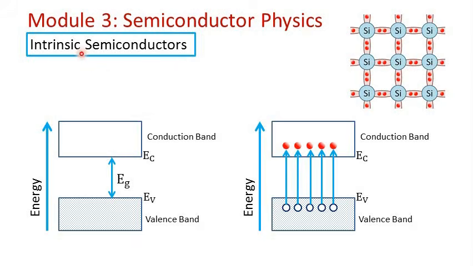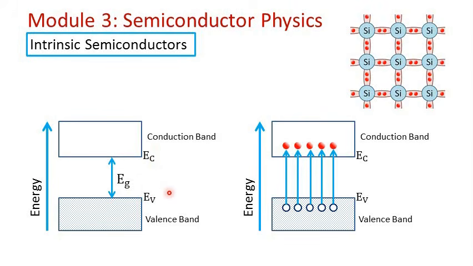Now let us try to understand the conduction properties of an intrinsic semiconductor on the basis of the energy band diagram. This is the energy band diagram for an intrinsic semiconductor. In this diagram, the lower filled bands and upper empty bands are not shown because they do not participate in conduction. This is the uppermost filled band, which is called the valence band, and this is the lowest empty band, which is called the conduction band. EV is the energy level that denotes the top of the valence band. EC is the energy that denotes the bottom of the conduction band. So EG, the energy gap, will be equal to EC minus EV.